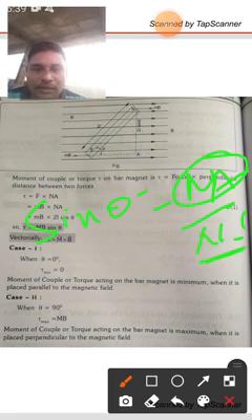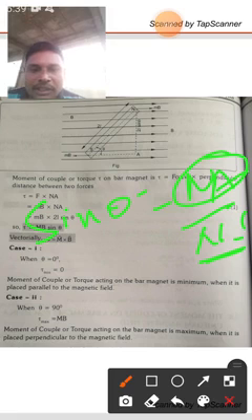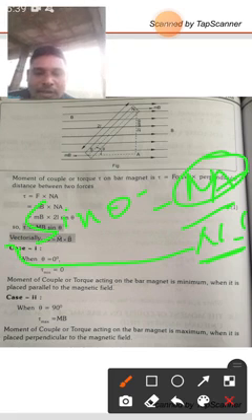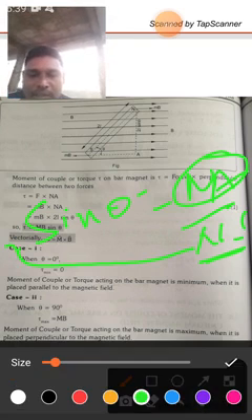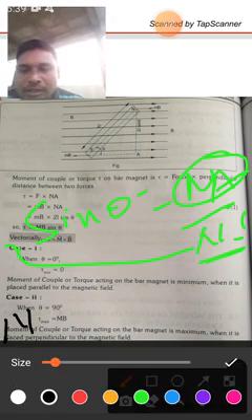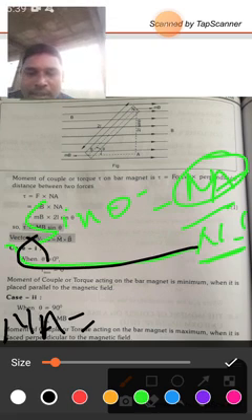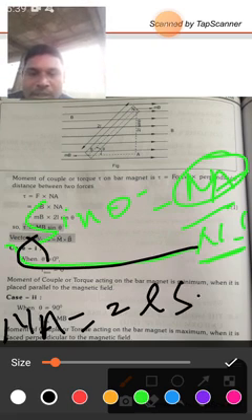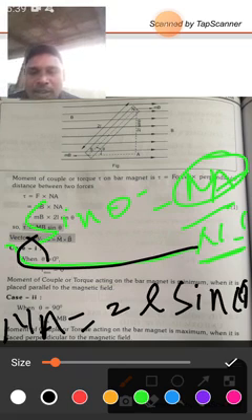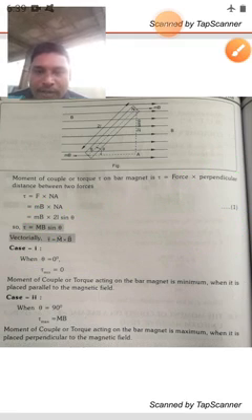NS is nothing but the length of the bar magnet, so NA is equal to NS sin theta, that is 2L sin theta. So in the place of NA, we get NA equal to 2L sin theta.